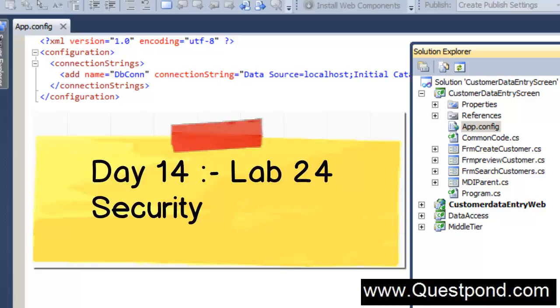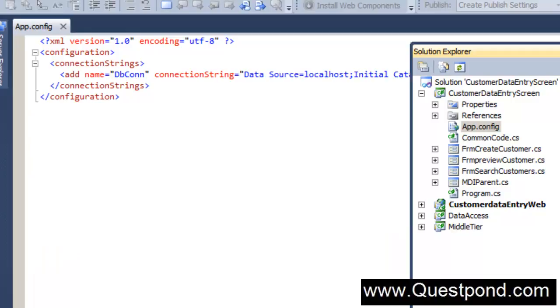Okay, but what our application currently is missing is one very important thing, and that is security. In simple words, anyone can go run our application and start modifying the data. So probably what we would like to ensure is that anybody who accesses this application should be a registered user in our system, right? So in this video, first let's implement security in the Windows application, and then we will implement the same in the web application.